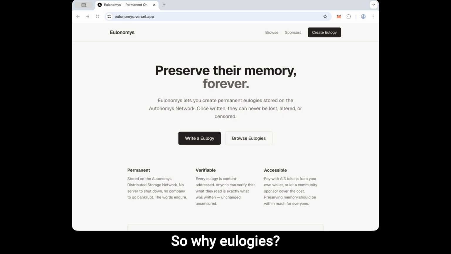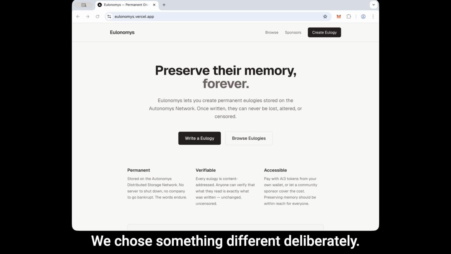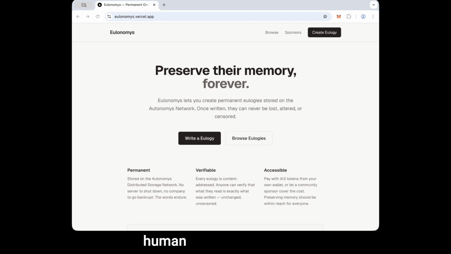So why Eulogies? Well, most Web3 demos are financial. Token swaps, NFT mints, DeFi dashboards. We chose something different deliberately. A eulogy is perhaps the most human document there is, written in grief, meant to last. The question, what is permanent storage actually for, has a clear answer here. Not for speculation, for memory.